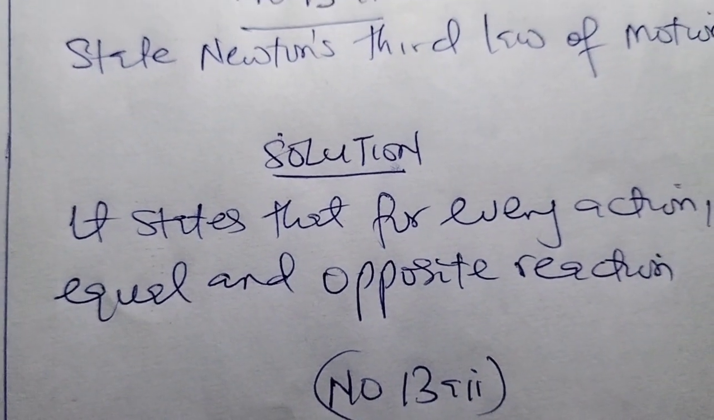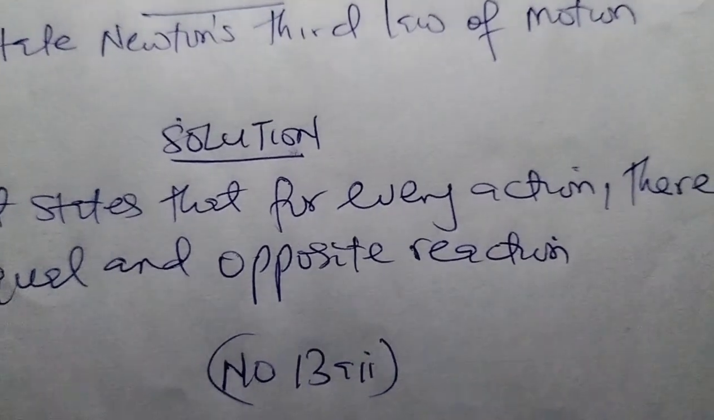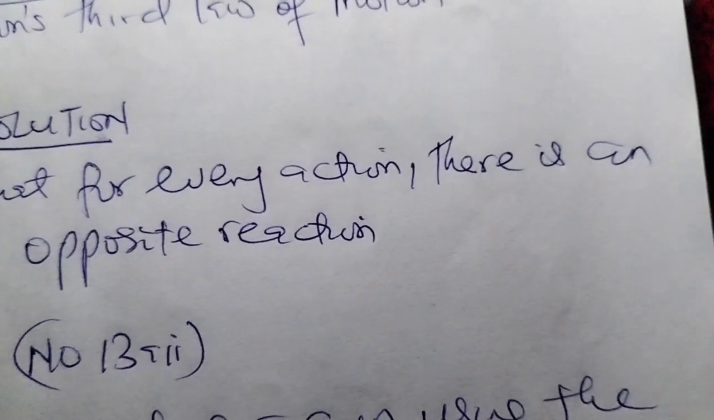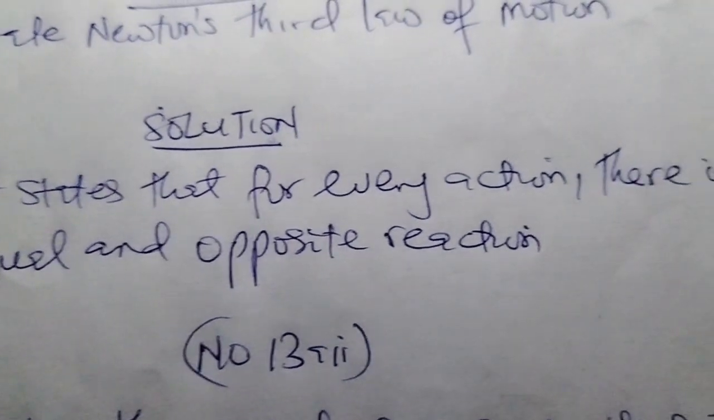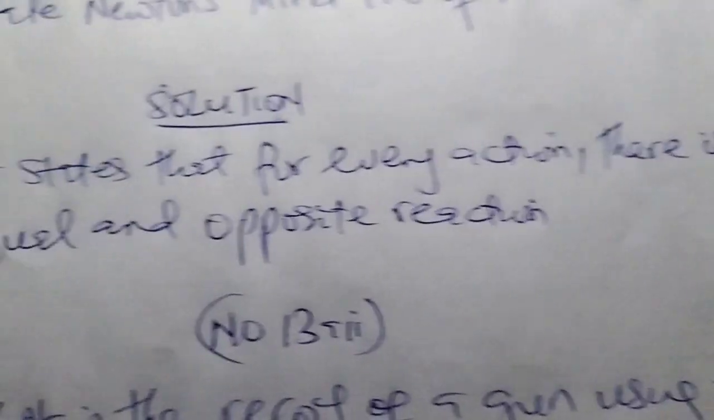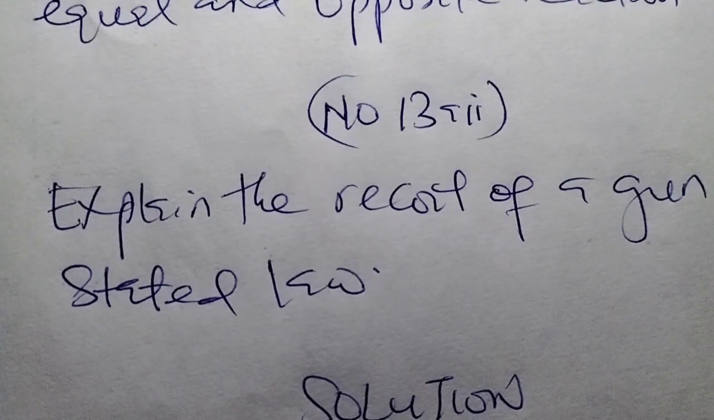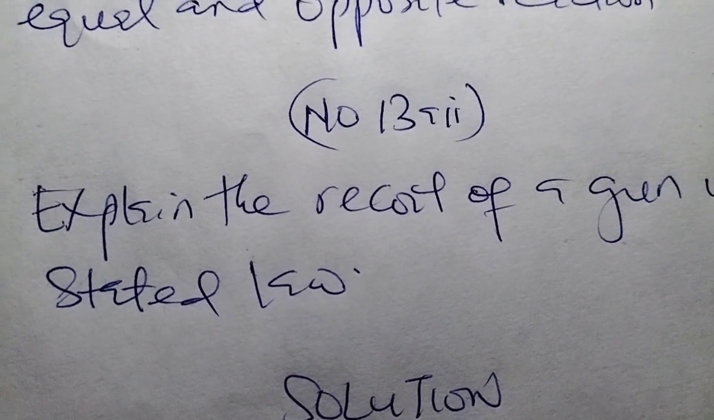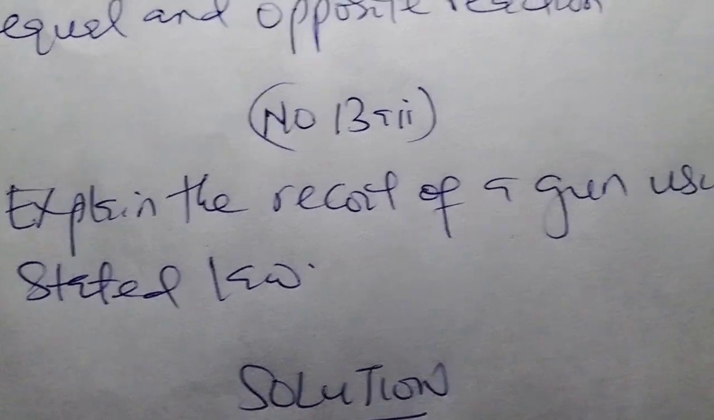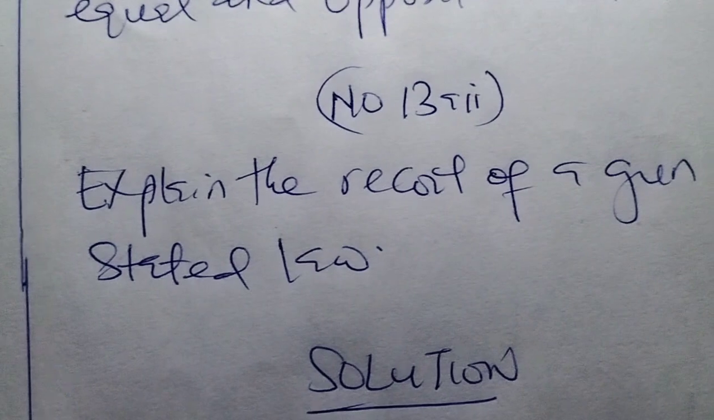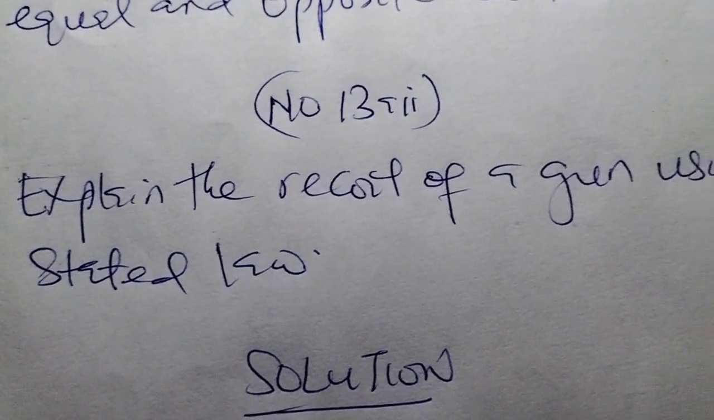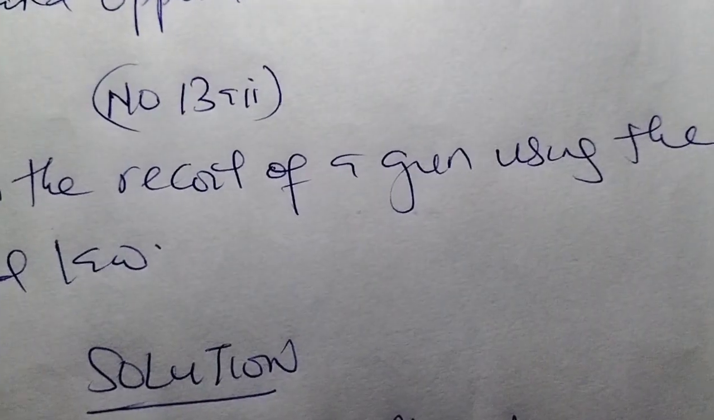Solution. Newton's third law states that for every action, there is an equal and opposite reaction. 13A II says, explain the recoil of a gun using the stated law. So we have to explain the recoil of a gun using Newton's third law of motion.